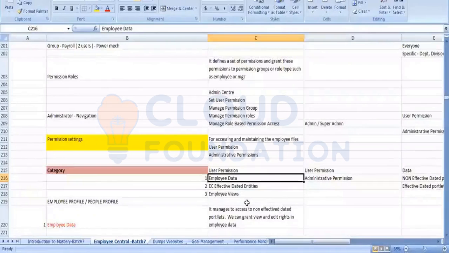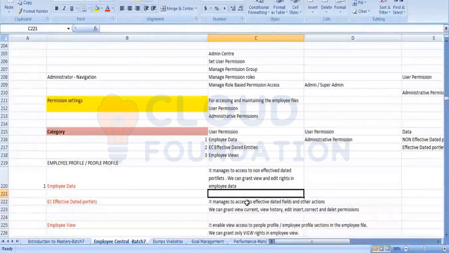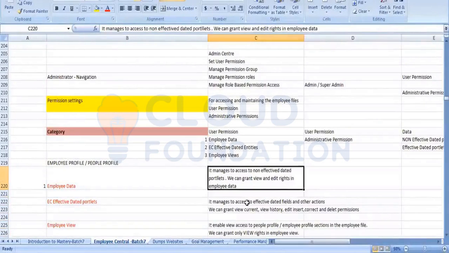After that, when we go into employee data, what does employee data specify here? It manages access to all the non-effective dated portlets. Employee data covers what? The employee data category covers only the non-effective dated portlets.